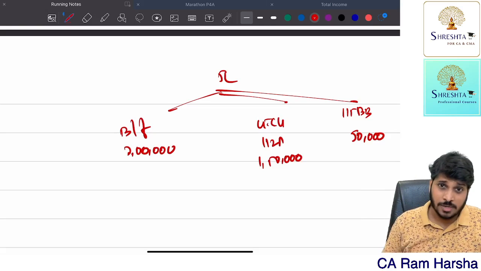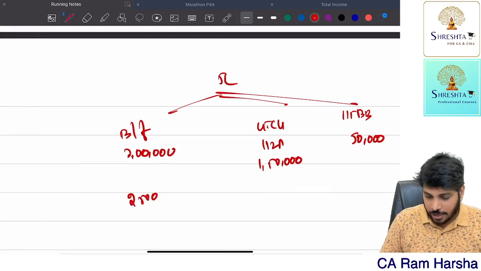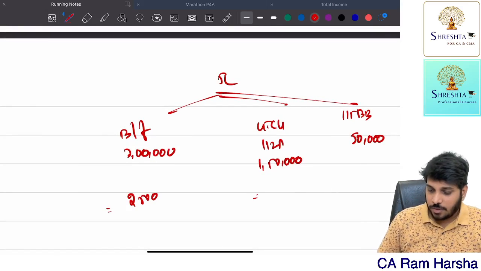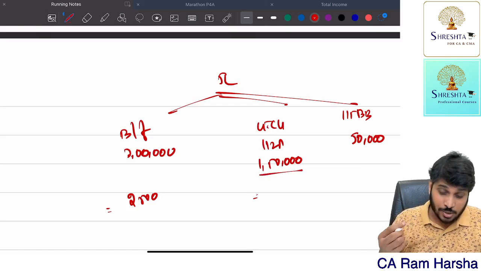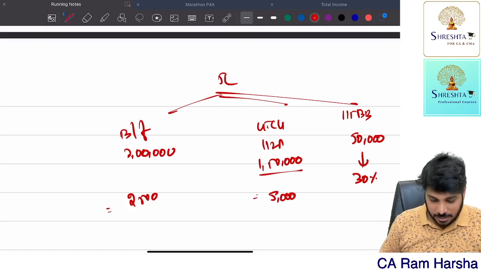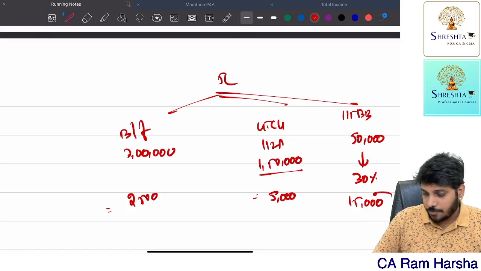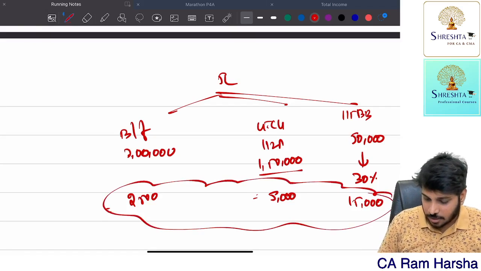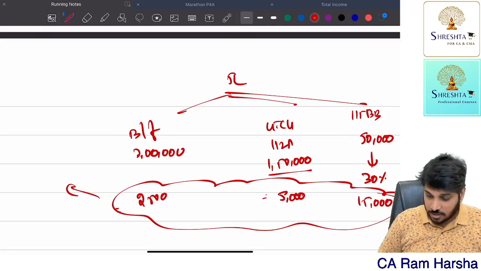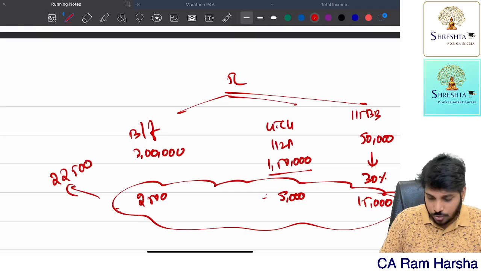Let us assume he is a normal citizen. Up to 2.5 lakh it is exempted. So 50,000 into 5%, 2,500 rupees. On 112A, up to 1 lakh there is no tax rate. Only 50,000 into 10%, 5,000. Now 115BB is multiplied by 30%. So 50,000 into 30% is 15,000. Now what is the total tax here? 15,000 plus 5,000 plus 2,500. How much is it? 22,500.